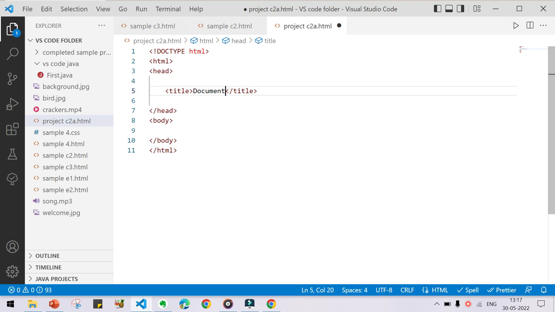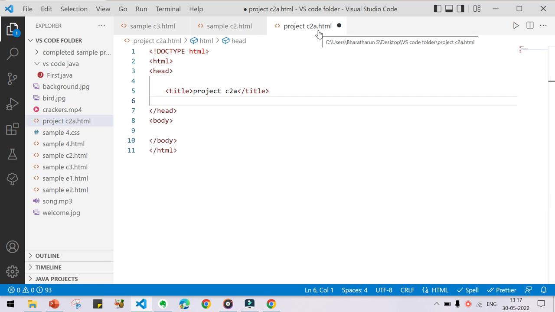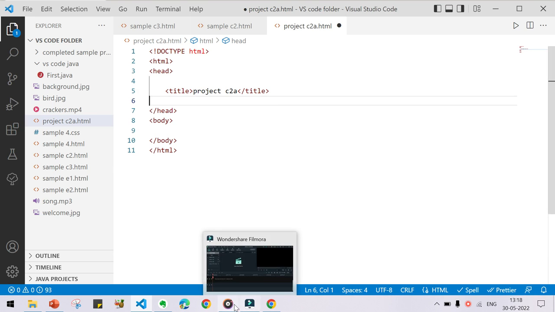Here we are seeing the title of the web page as Document by default, so you can change it. You can change it to project 2a, which is my file name. An important thing is that you have to create a file ending with .html. And here you also have to select the language mode as HTML. This is also very important. Now let us go to the project.